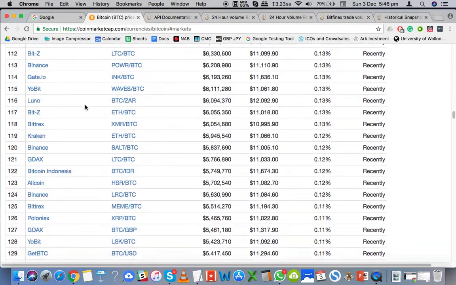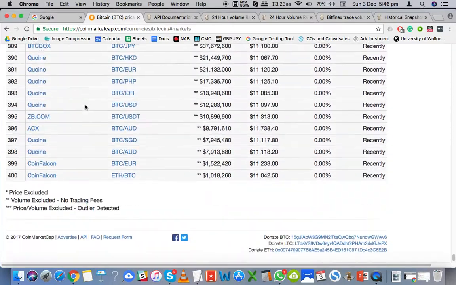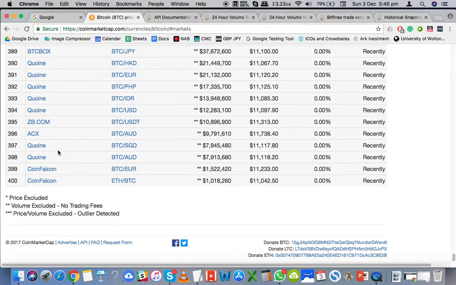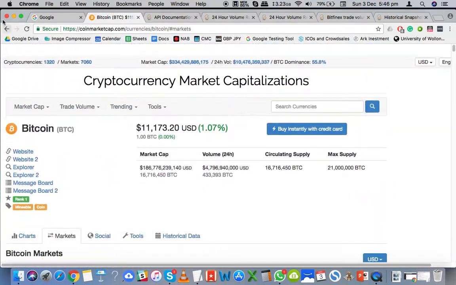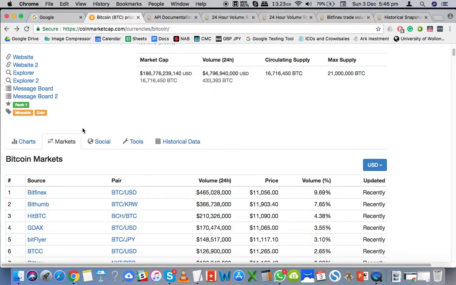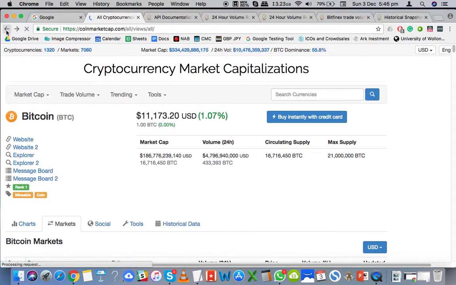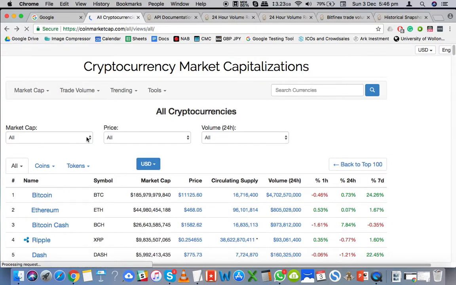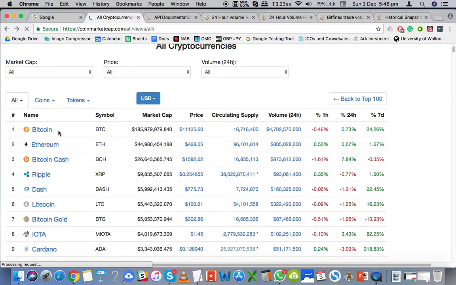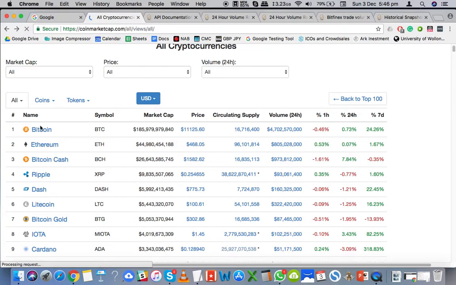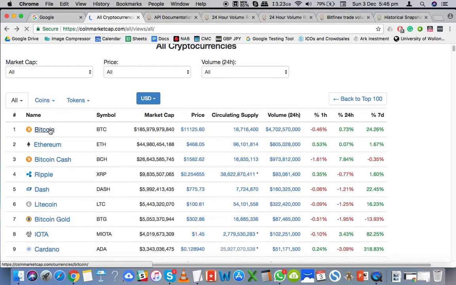Here it's about 400, and if you go to the main list of currencies, it's about 1,300 rows. Each of them might have maybe 200-300 markets.